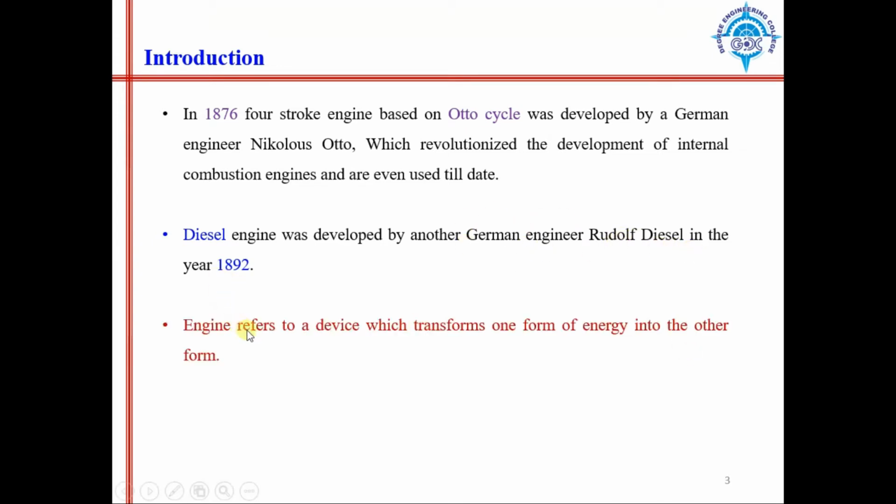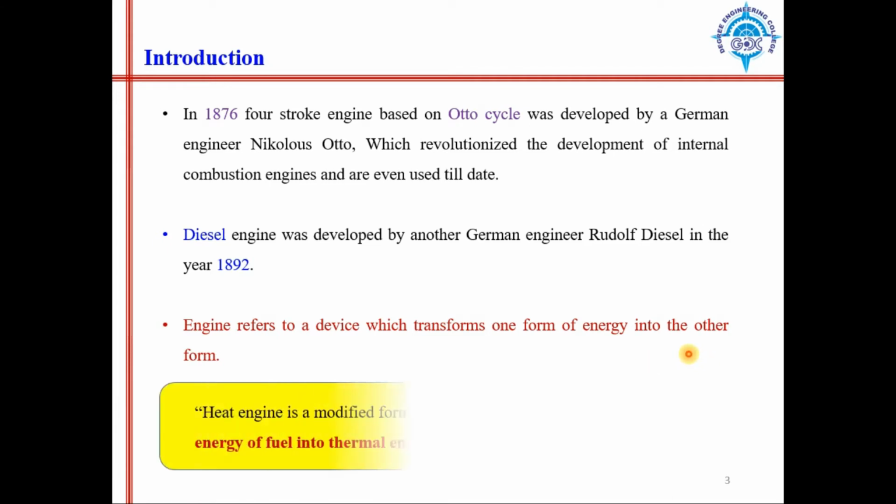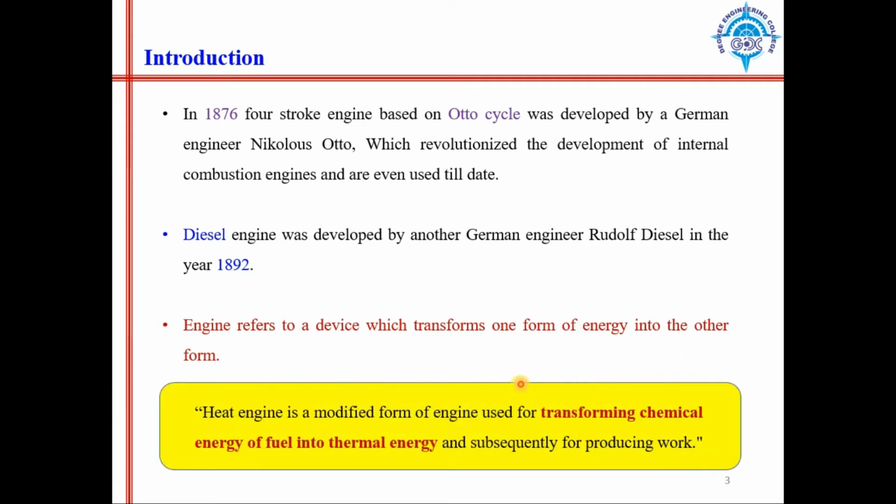So engine refers to a device which transforms one form of energy into another form of energy. A heat engine you can define as a device which transforms chemical energy of fuel into thermal energy first, and subsequently into work.